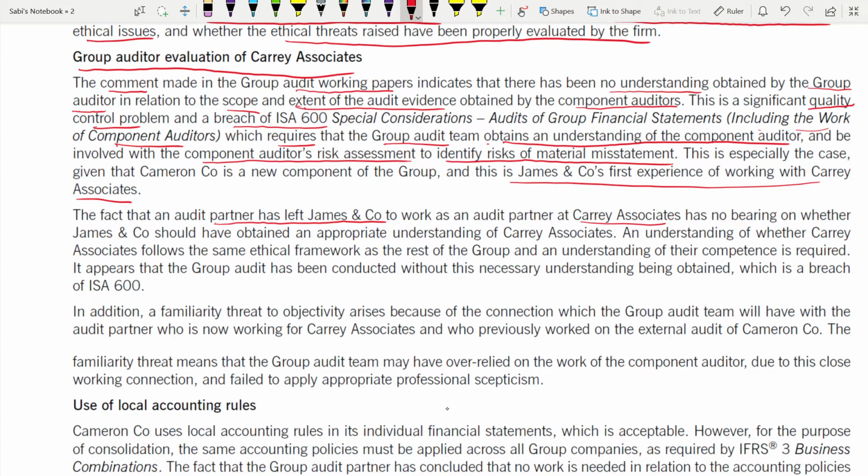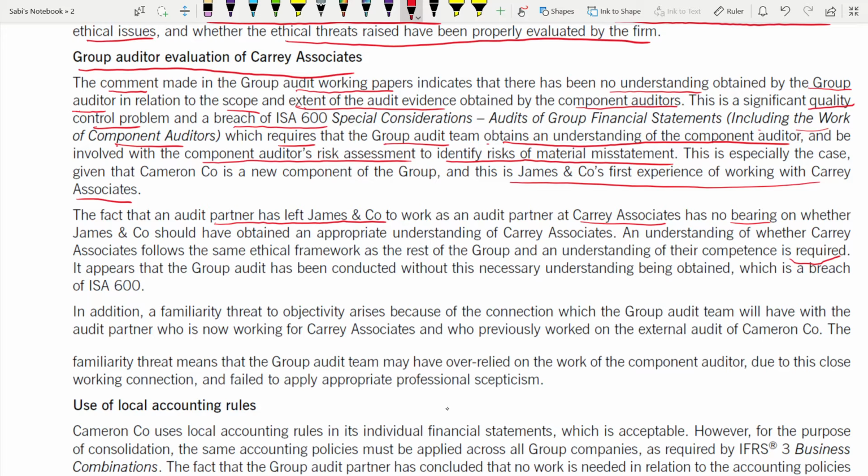This has no bearing on whether James should have obtained an appropriate understanding of Carey Associate. Okay, so this has no bearing. An understanding of whether Carey Associate follows the same ethical framework as the rest of the group. An understanding of their competence is required. You have to see the understanding with the rest of the group and also their competence.